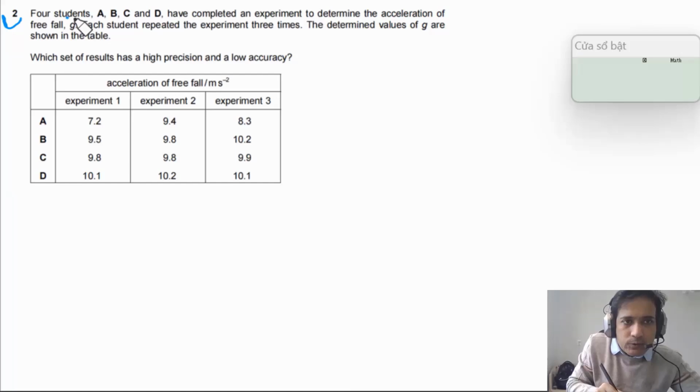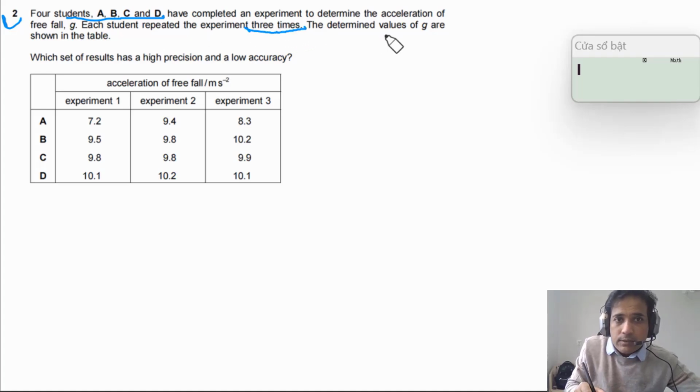The second question says four students A, B, C, and D have completed an experiment to determine the acceleration of free fall g. Each student repeated the experiment 3 times. The determined values of g are shown in the table. Which set of results has a high precision and a low accuracy?